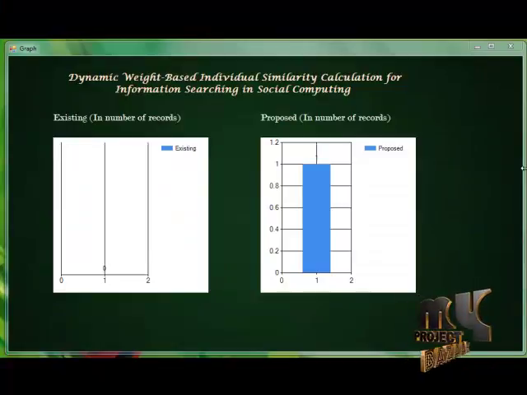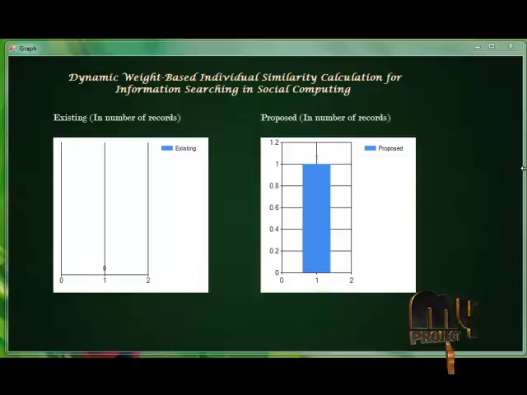This is the final graph we are plotting. Here we can see that for the existing system there are no records, but in our proposed system we plot a graph and show how much dynamic weight similarity has been created in our project. We can see this in this graph.